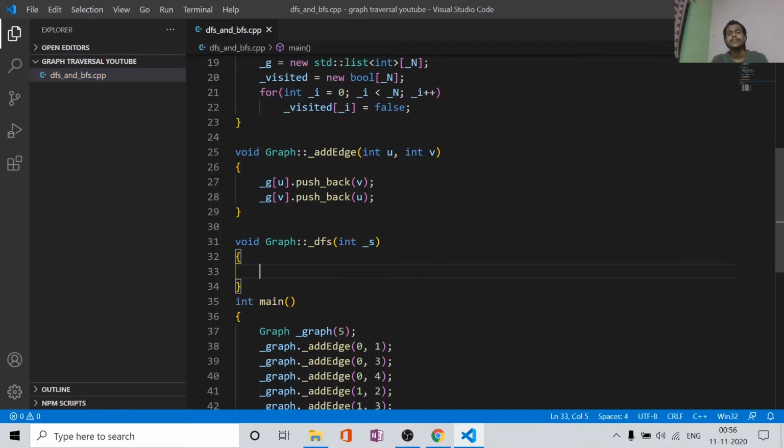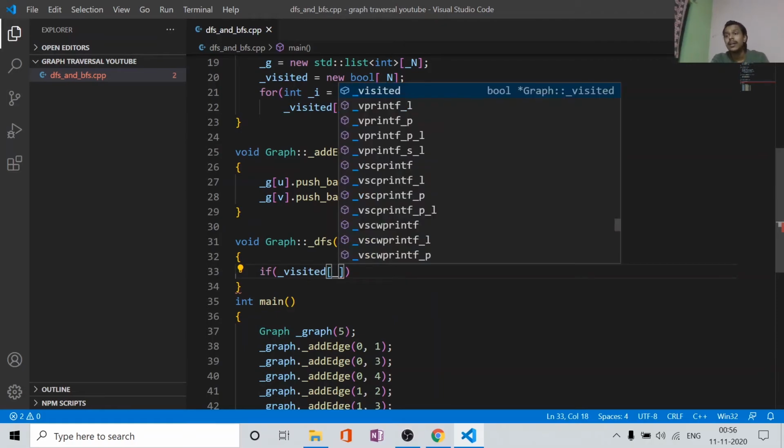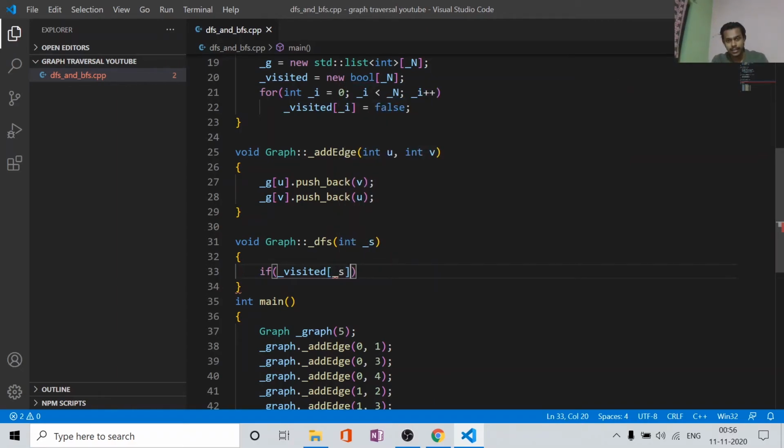Now in here we will have the recursive function, and at starting we will check if visited[s], that means if the node that we are passing has already been visited or not.